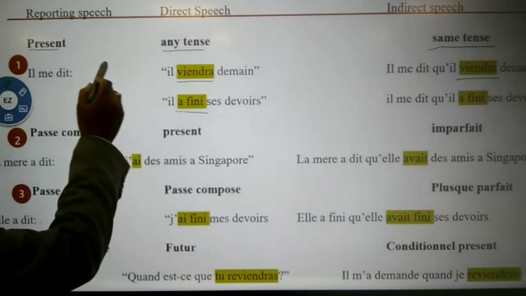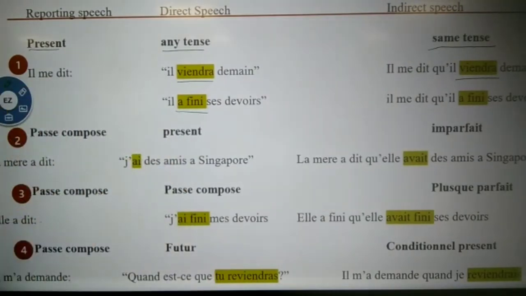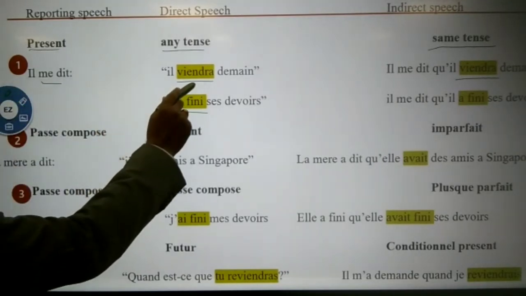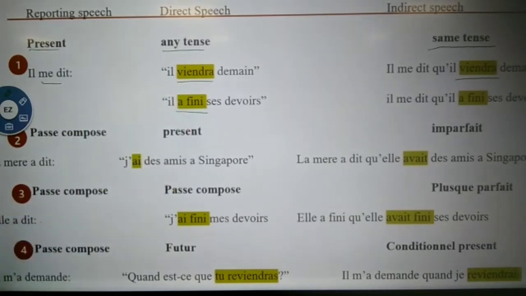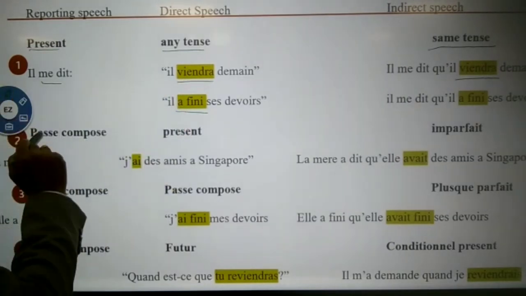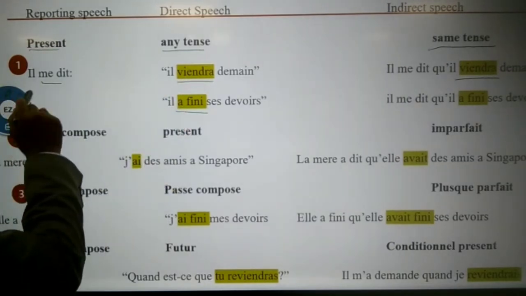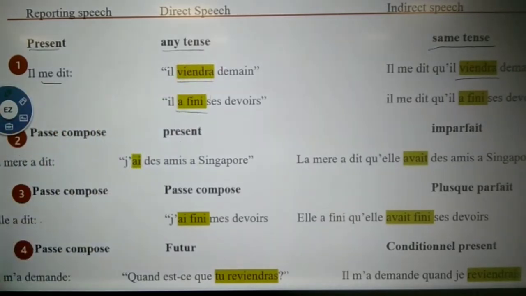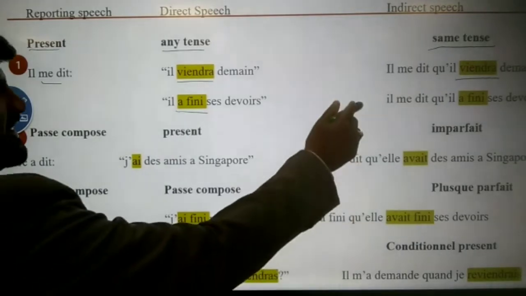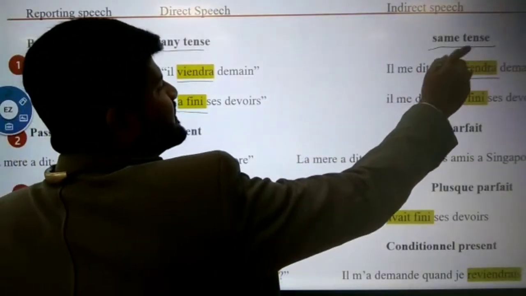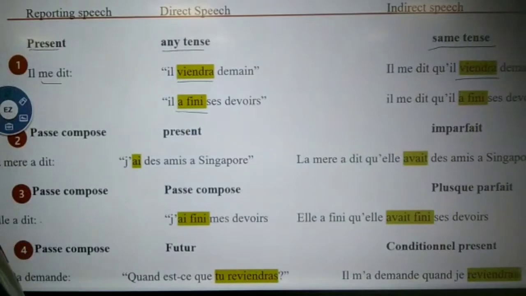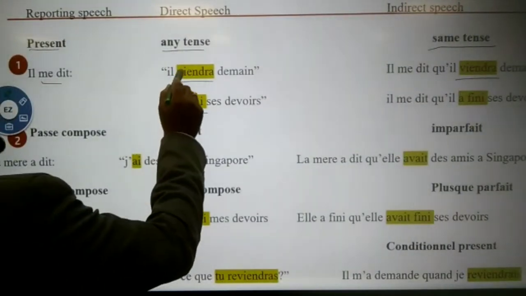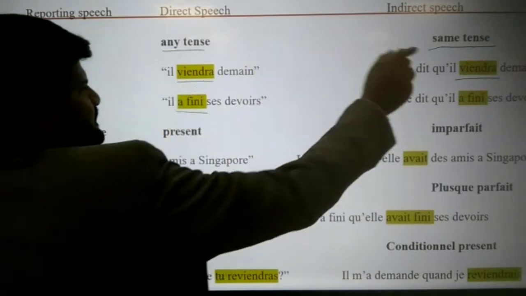See, for example, Il me dit, he says to me. What tense is this? Present tense. Il viendra demain, what tense is it? Future. He says to me, he will come tomorrow. Look at the indirect speech: Il me dit qu'il viendra demain. He says to me that he will come tomorrow. Same tense. Any tense, future means future.